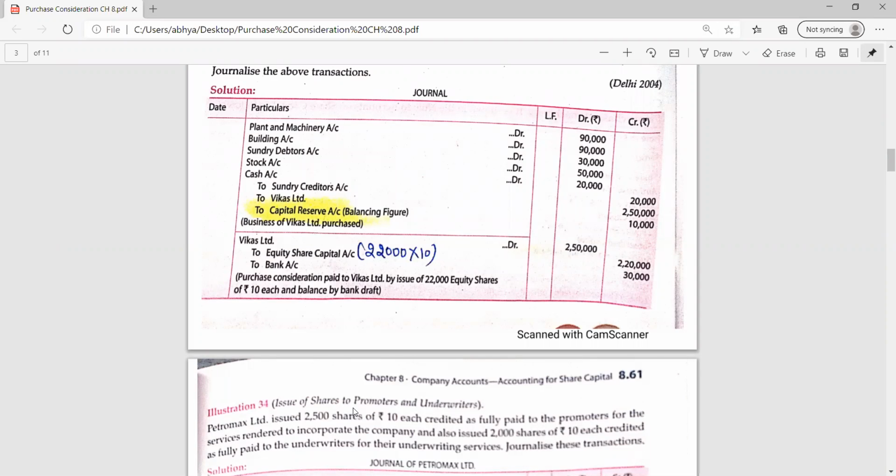So 2,500 shares of 10 each, no premium, are issued to promoters, two entries. Then further, issued 2,000 shares of 10 each, credited as fully paid to the underwriters. 2,500 shares to promoters, two entries. 2,000 shares to underwriters, again two entries. Total number of entries are four. Yes, you all can pass.